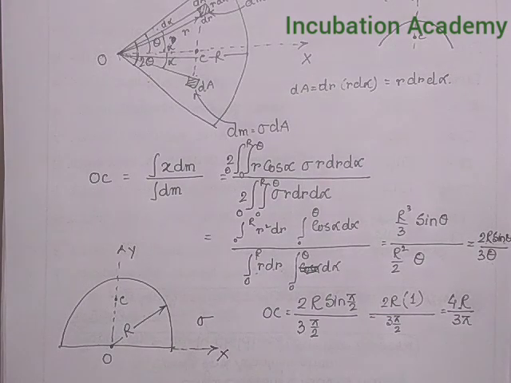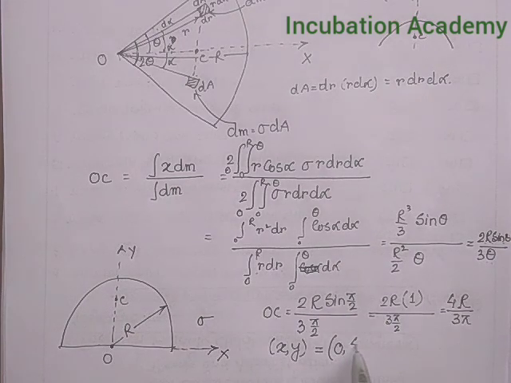So the position of the center of mass in terms of coordinates x comma y: the value of x is 0 and y is 4 capital R divided by 3 pi.